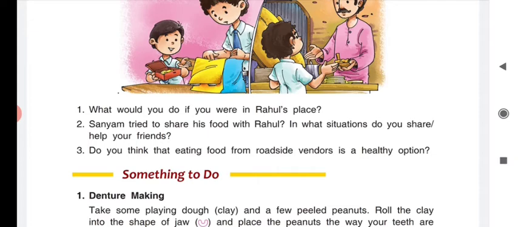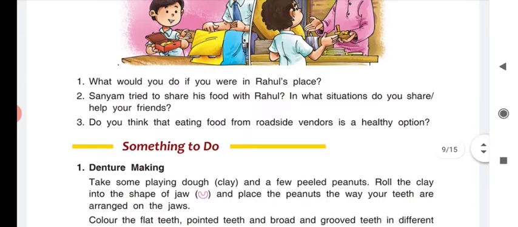Now let's discuss the next question. The next question is about Sanyam. Who was Sanyam? Sanyam was Rahul's friend. Sanyam tried to share his food with Rahul. In what situation do you help your friends? You often share your lunch box at lunch time with your friends. So here the question is, Sanyam tried to share his food with Rahul, but in which condition? Have you ever shared your food items with your friend?